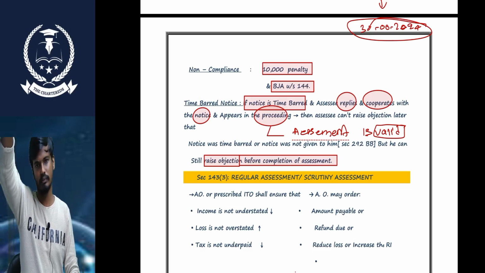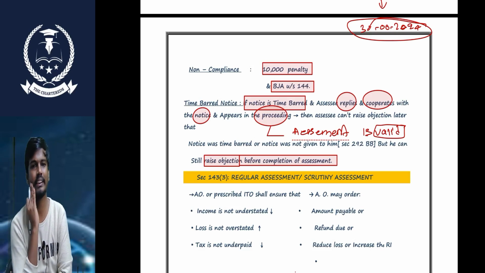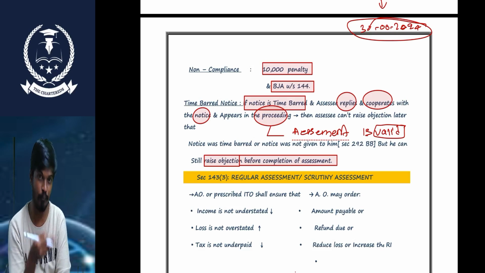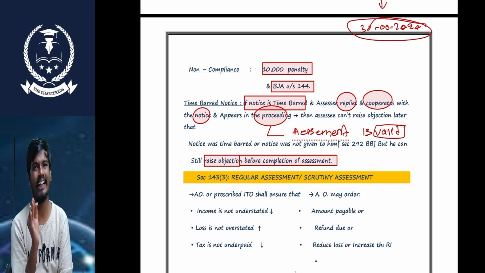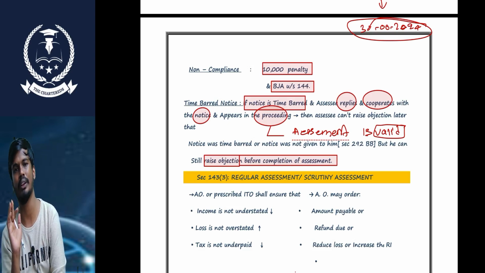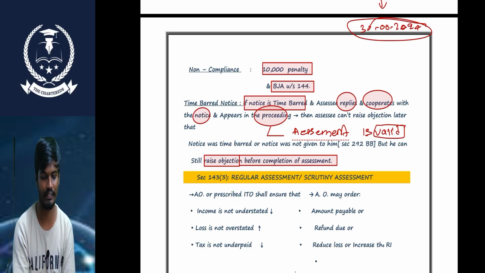But if the assessee cooperates with the assessment, appears in the proceedings and replies to the notice, in that scenario he can't raise any objections. If the assessee wants to raise an objection, he can raise it, but before the completion of assessment. After completion of assessment, the assessee can't raise any objection against such notice as time-barred or invalid. Before the assessment, you can raise it.